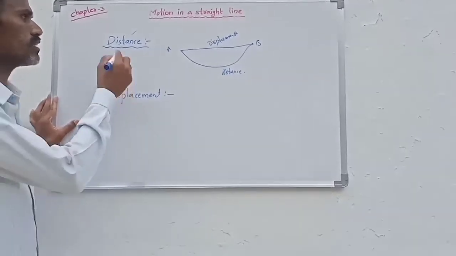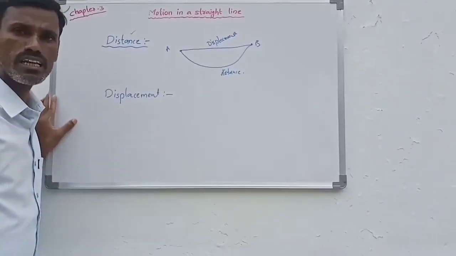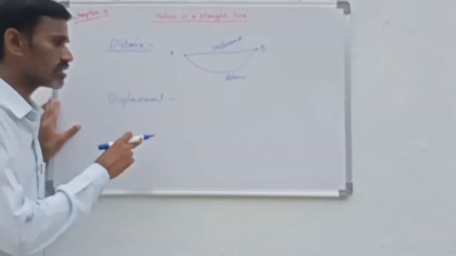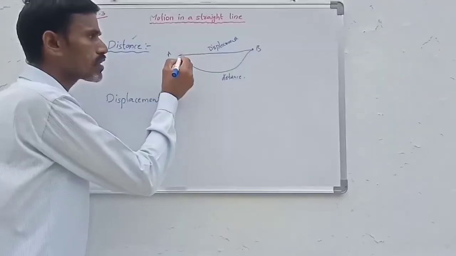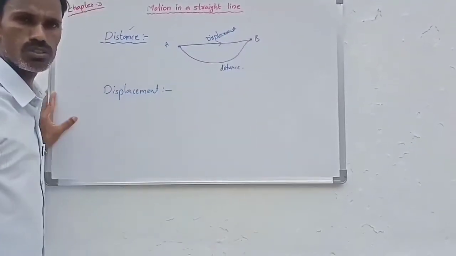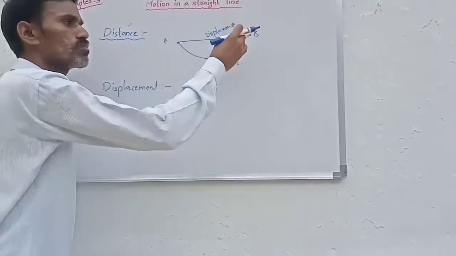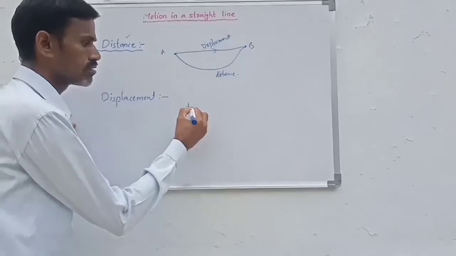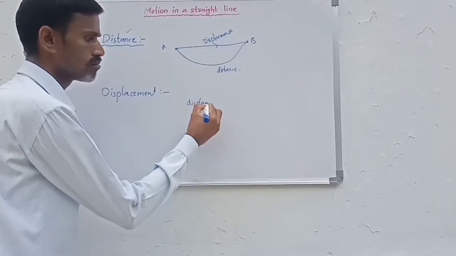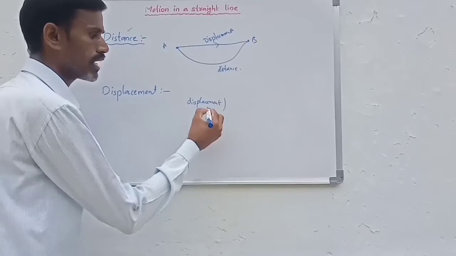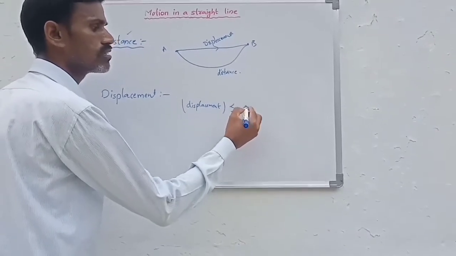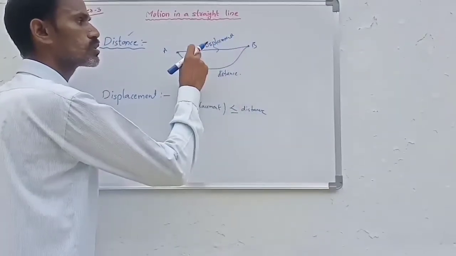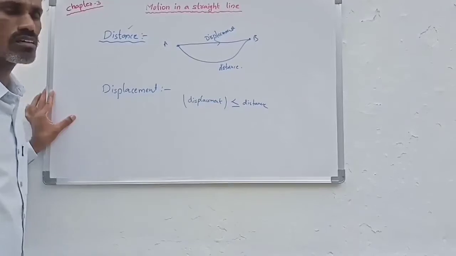Displacement and distance: distance is a scalar quantity, where we do not involve direction, but displacement is a vector quantity. The direction of displacement is from the initial position to the final position. Generally we observe that the magnitude of displacement is always less than or equal to distance. In this case, displacement is less than distance.